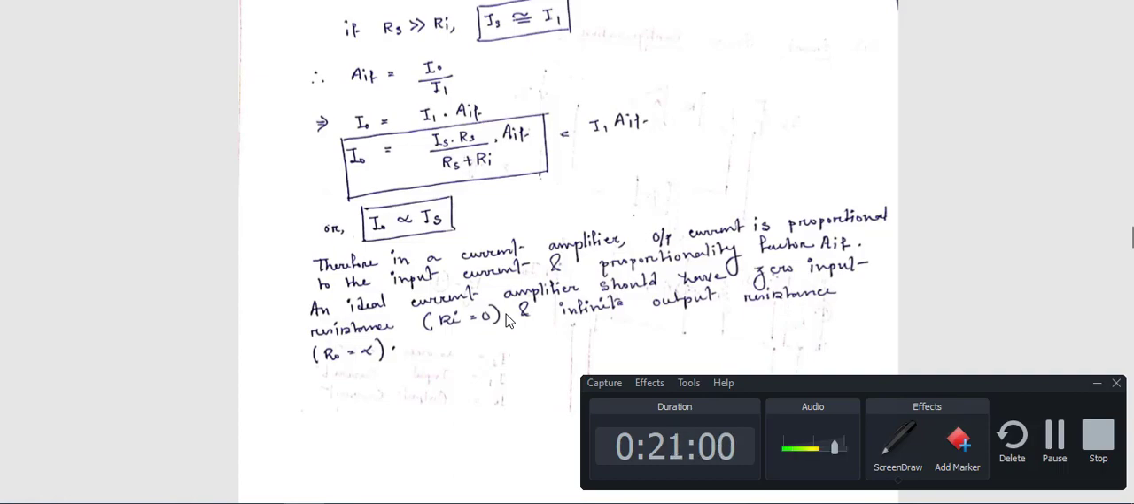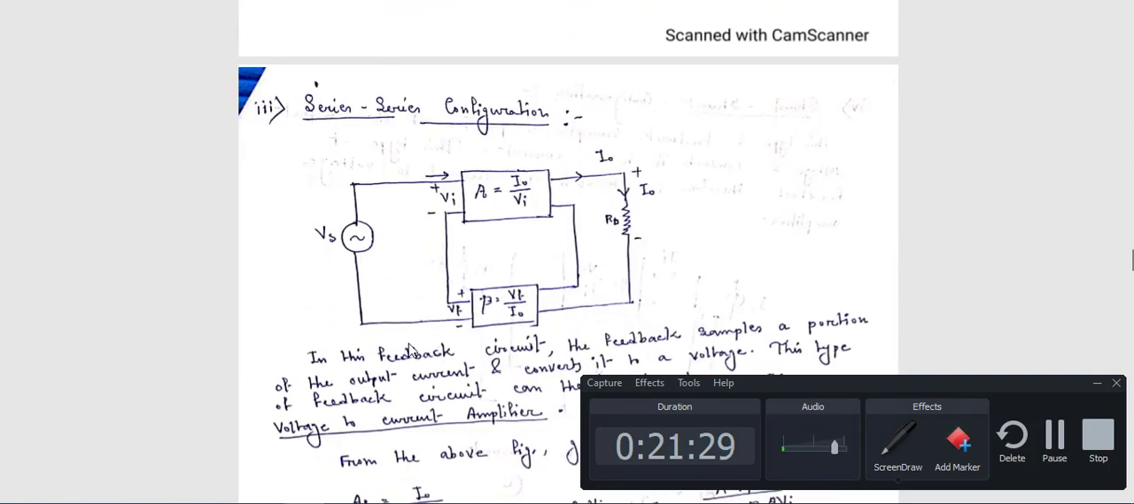That means here you can make two conclusions. In case of voltage amplifier, input resistance will be very high whereas your output resistance will be low, but in case of current amplifier your input resistance will be low, in the ideal case it may be 0, and your output resistance will be high. This is the main difference between voltage amplifier and current amplifier, and this question may come in short questions in your exam.